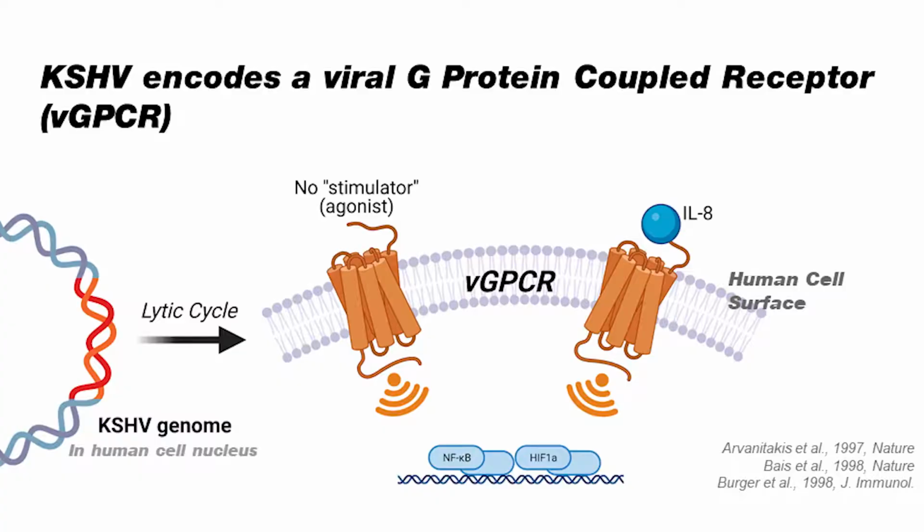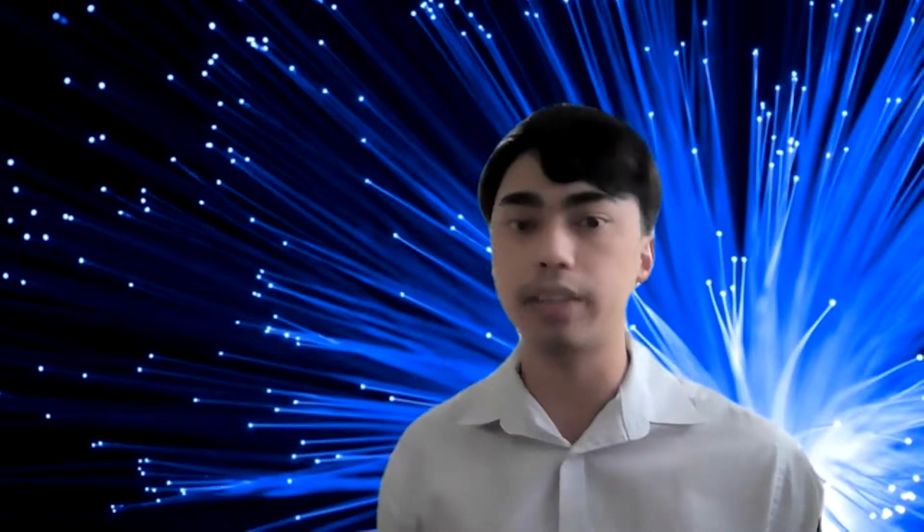Now, what is the signaling that I'm talking about? GPCRs, even in humans, are a large and diverse class of membrane receptors that are responsible for various kinds of functions within the cell. In fact, their functions are so diverse that they are the largest target for pharmaceutical drugs, which comes into play later on. Now, vGPCR does not need an agonist or a signal to tell it to pass some type of signal down to the rest of the cell.